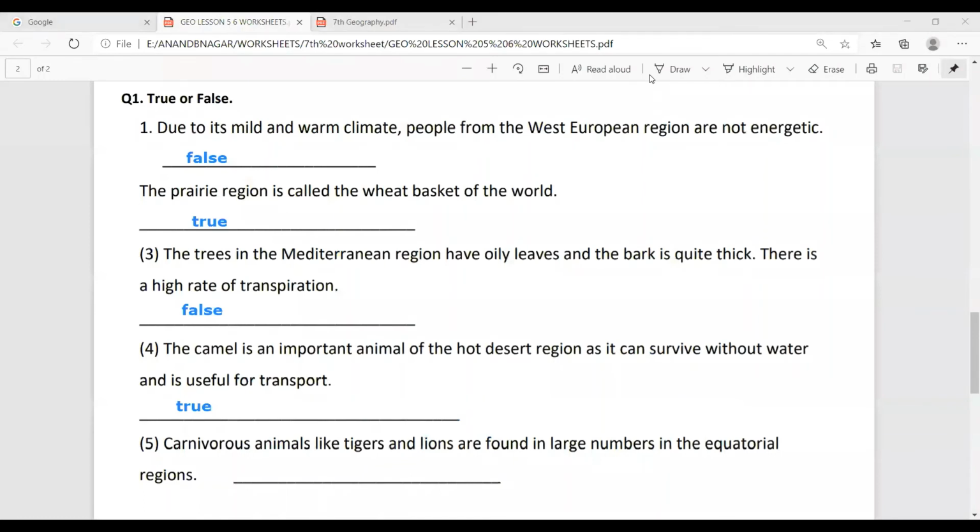So animals and tigers are not found in large numbers. Okay, the answer is false.